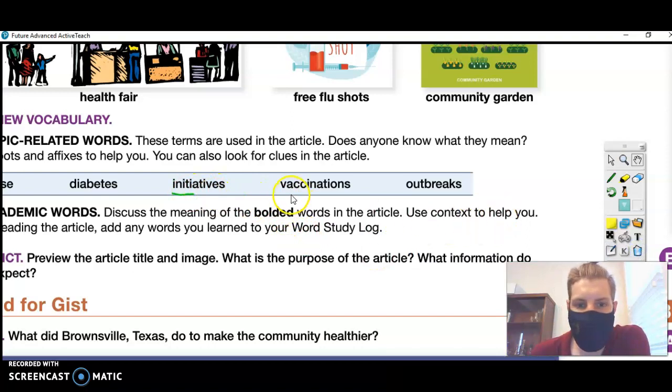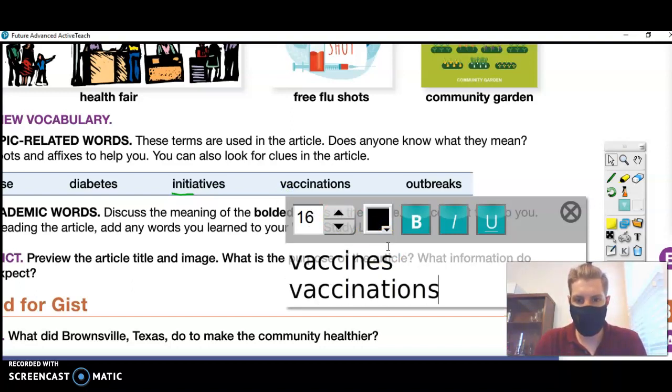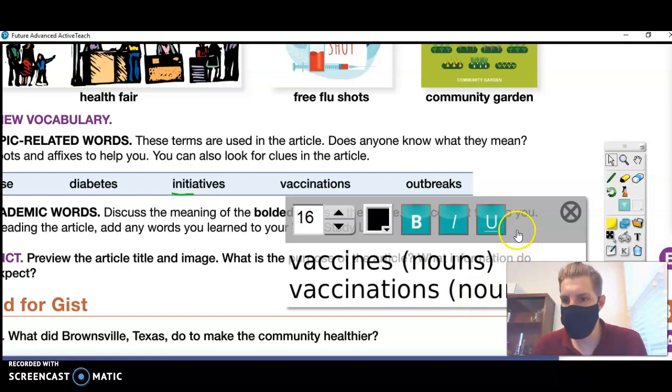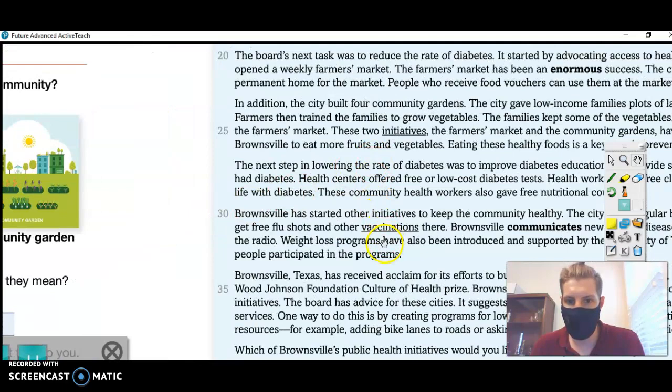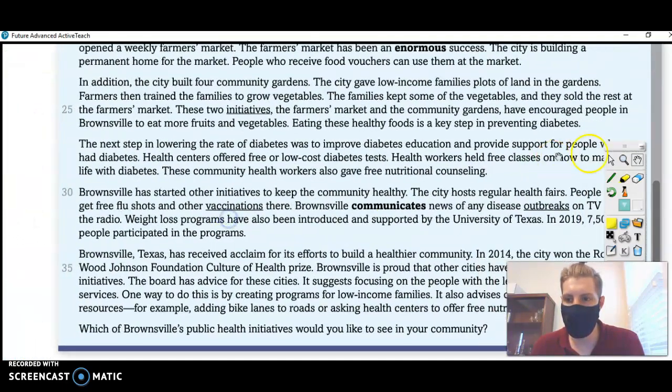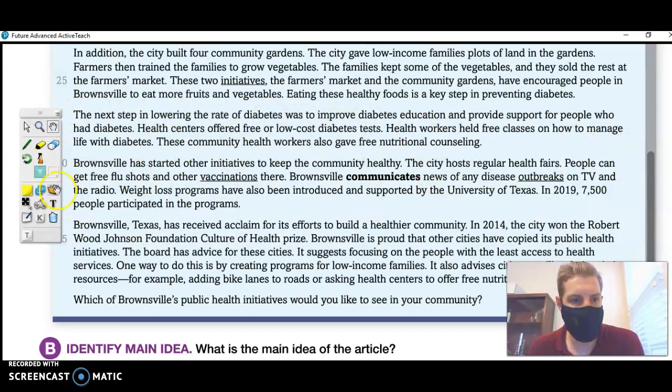Okay, vaccinations. Similar to vaccines, both of these words are nouns. They are things, and you probably know what they are, know what it means. But just to double check, again, let's go through the text. I think it was on the other page here where I saw vaccinations. And this can help confirm based on the context that we have the right meaning. So here it says, people can get free flu shots and other vaccinations there.